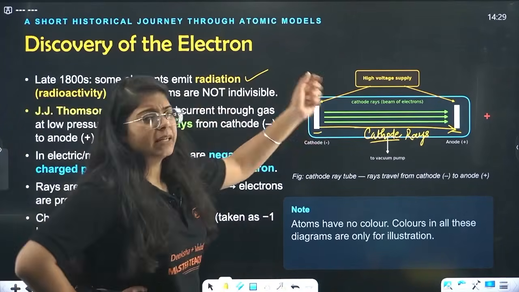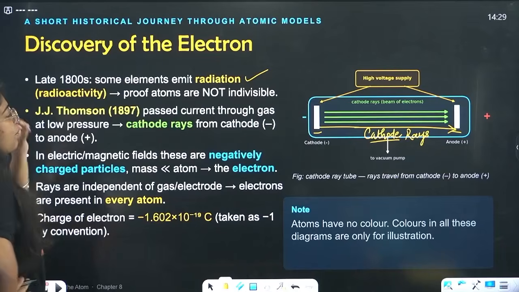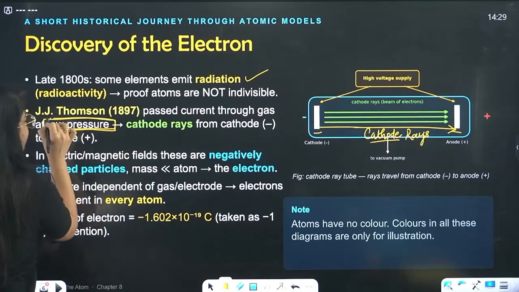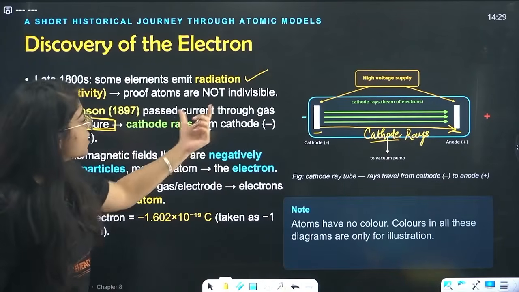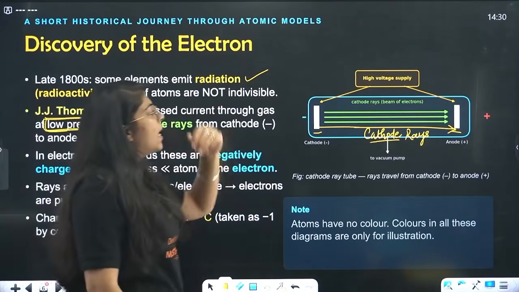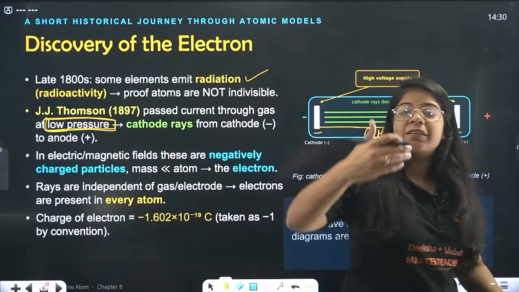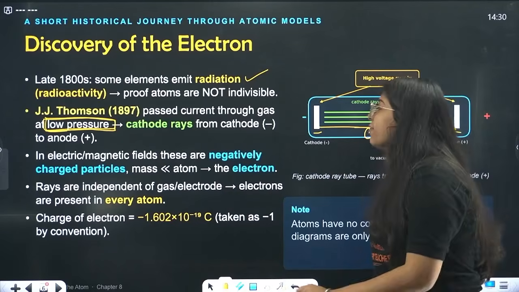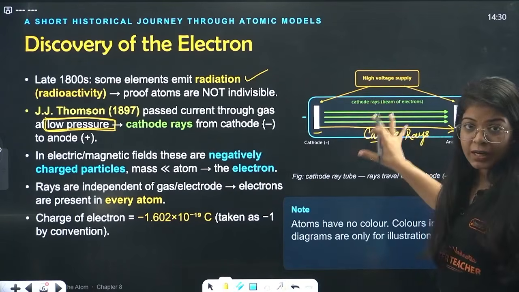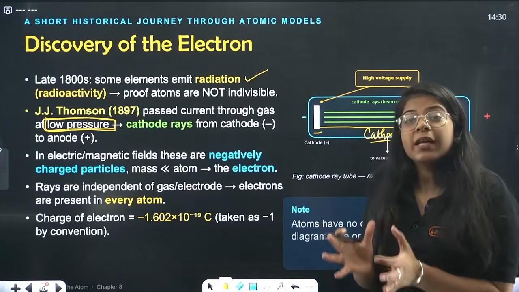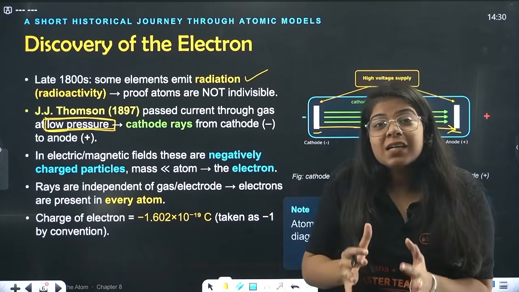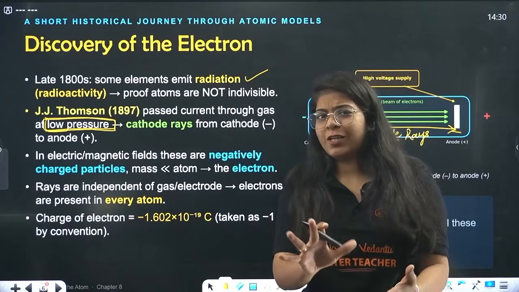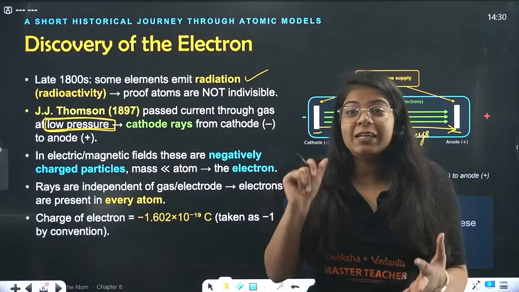So he was running this experiment and he saw this when he passed the current through gas at very low pressure. This is the main point, very low pressure, and he called them cathode rays, from cathode to anode. And then he changed the environment. He did it with electric fields, he did it with magnetic fields, and he found the same result. He found that the elements of these cathode rays have mass lesser than an atom, and if something has mass lesser than an atom, then the atom is not the smallest unit. It is not the smallest particle. It is not indivisible.